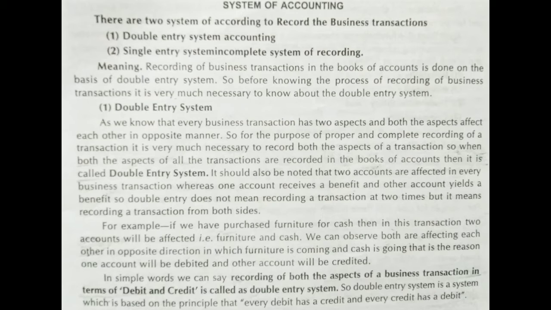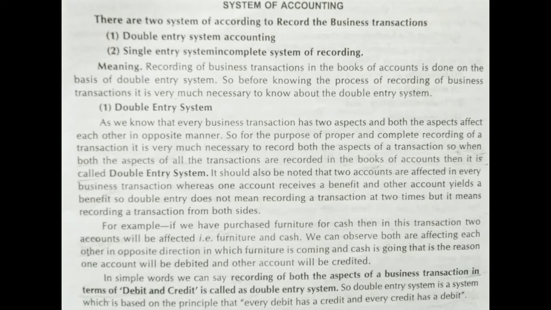So when we go for ledger posting, we will prepare two accounts there. One is your furniture account, another is your cash account. So one journal entry will consist of two aspects and two accounts will be opened in ledger. Both the accounts are affected by one transaction.